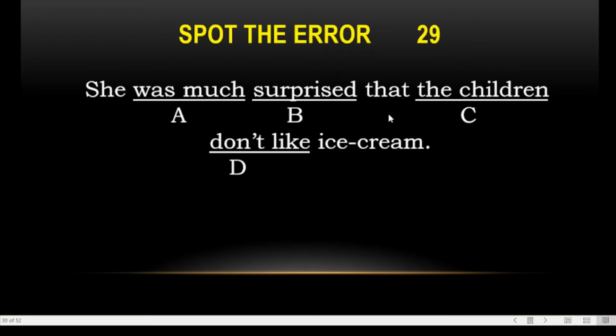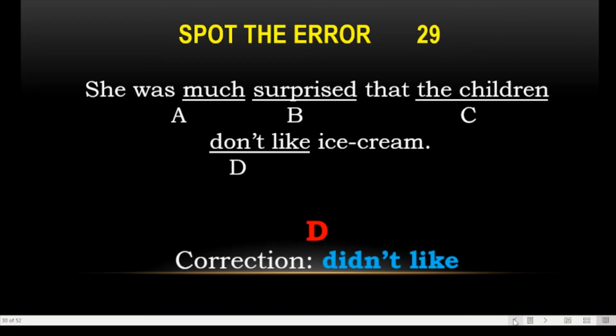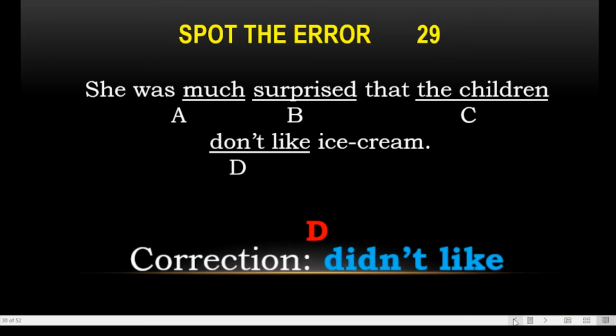"Much surprised" is there, that the children don't like ice cream. So "much" is without underline, so we will go for past tense, "didn't". Children didn't like: past tense, parallel structure with "was", and then we have "didn't". Muhammad Azam, is it clear to you?